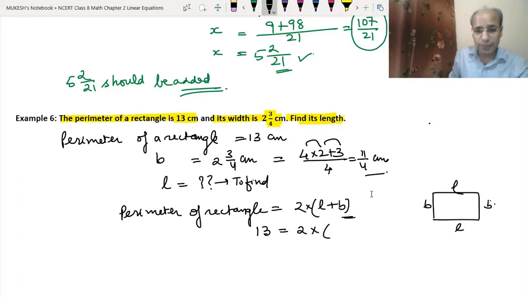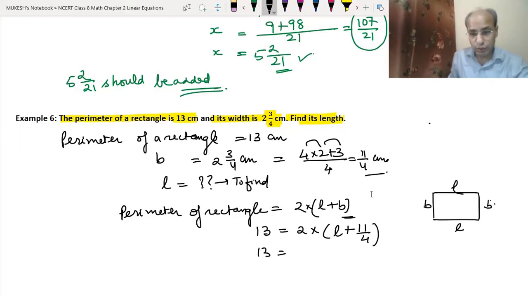2 into L means we have to find L, plus B means we have given 11 upon 4. This is given here. This is the B. Okay, so now 13 equals, we will use the distributive property as we have learned in rational numbers.